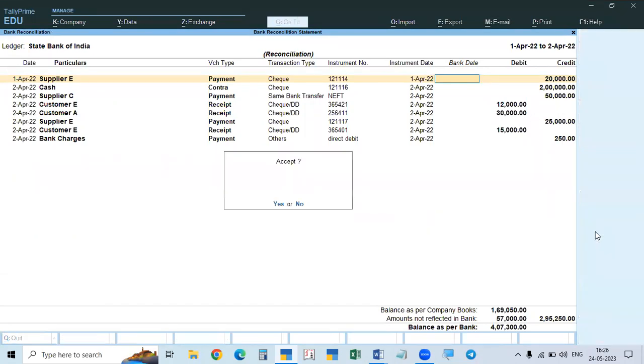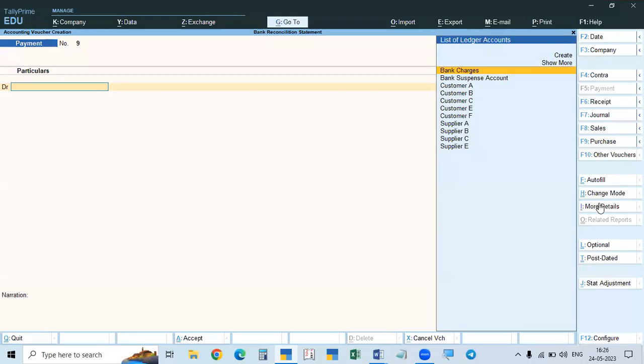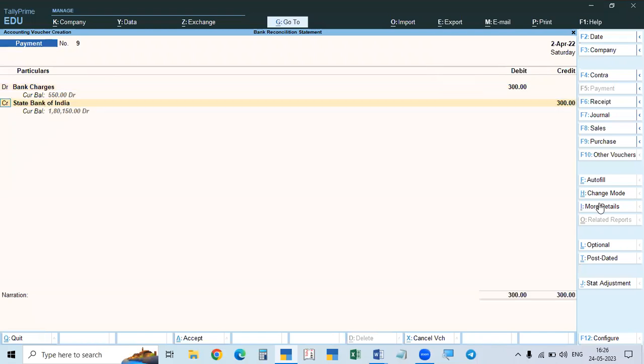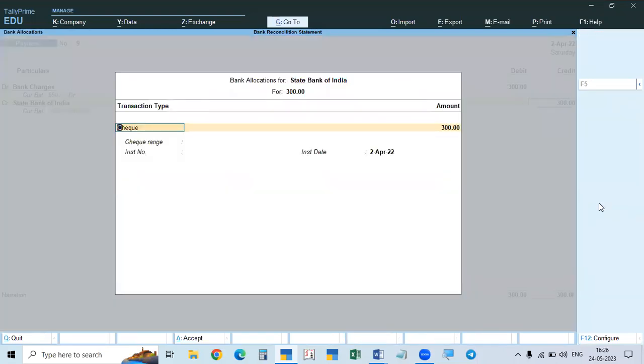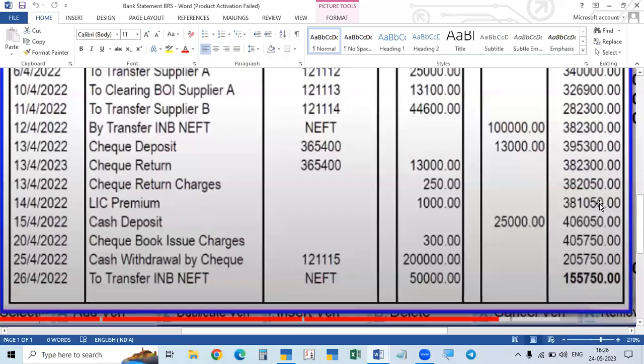And again, create voucher. The next one is check issue charges. For this also we will write bank charges. The bank charges amount is 300 rupees, State Bank of India. For this also, others, direct debit by bank. In the narration you will write checkbook issue charges. Okay, so these two we completed, and one more is remaining here.